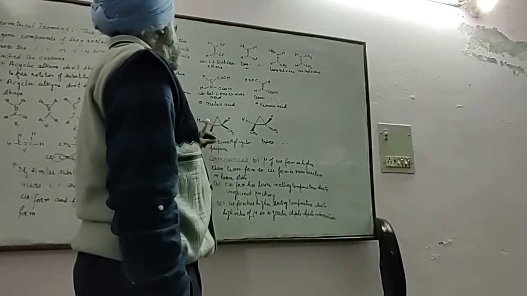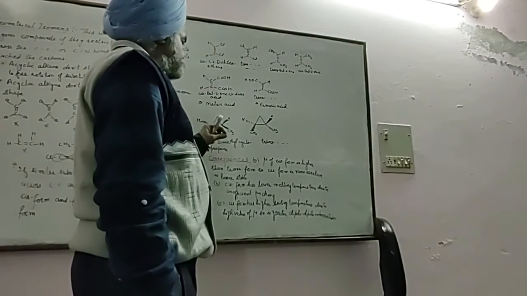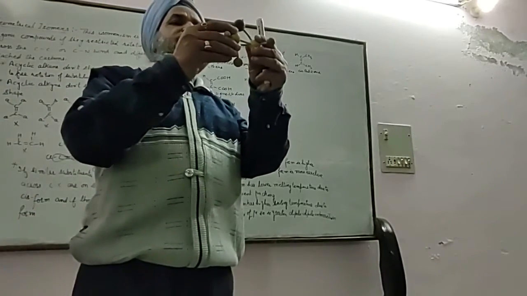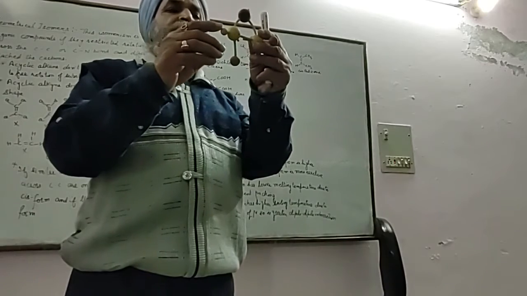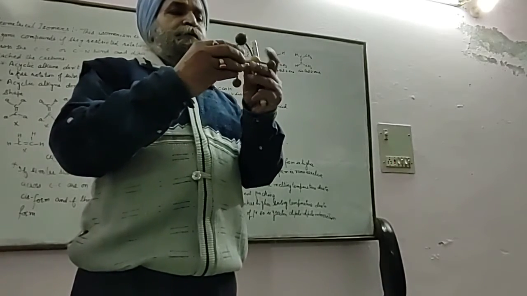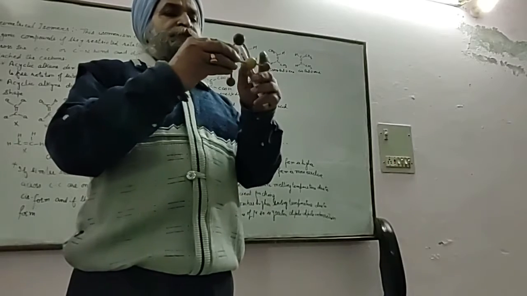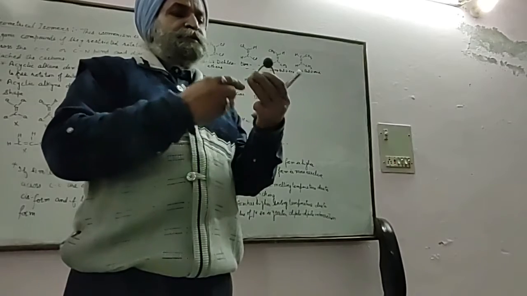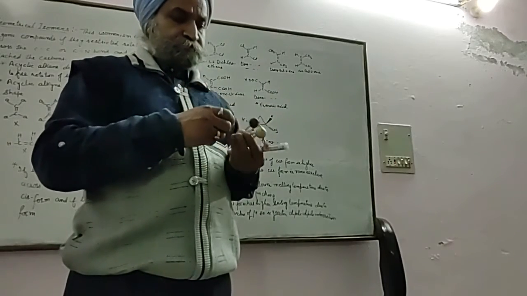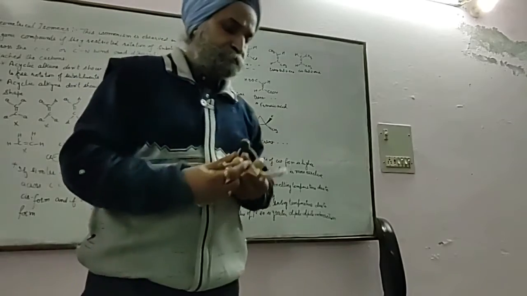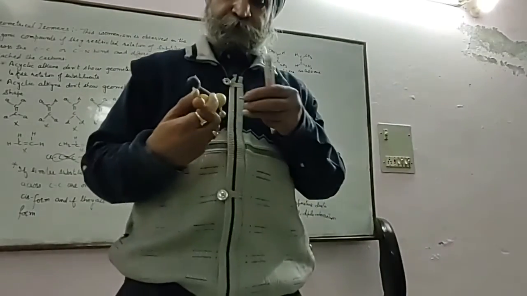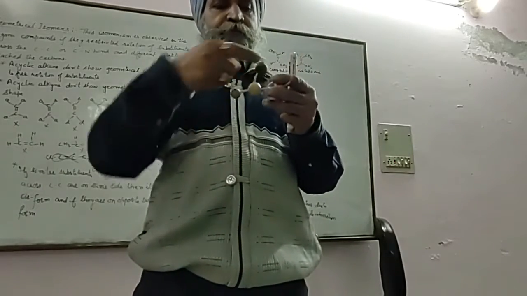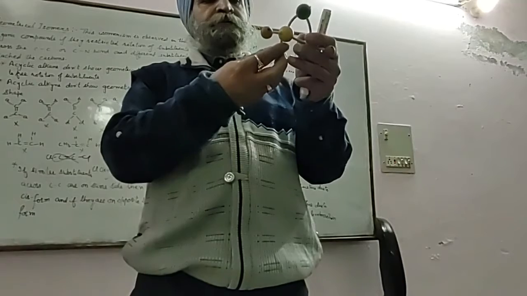Sometimes cyclic compounds have restricted rotation, like this one. In this case, the rotation is not possible, and hence they are on opposite sides, so it is the trans form. If I change the substituent, like this one, then they are in the cis form.